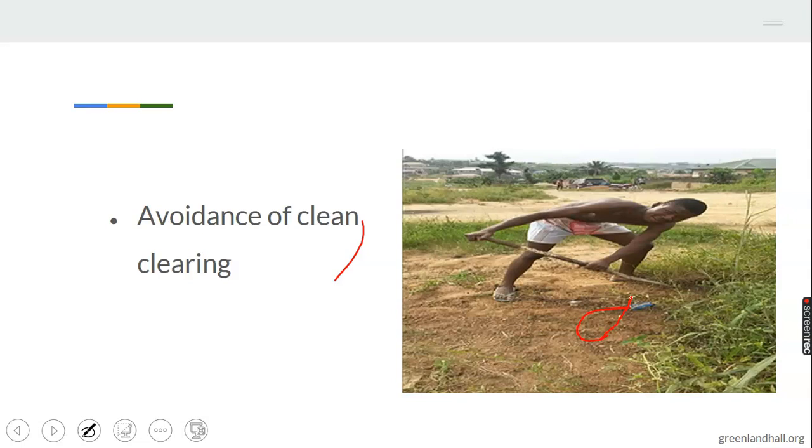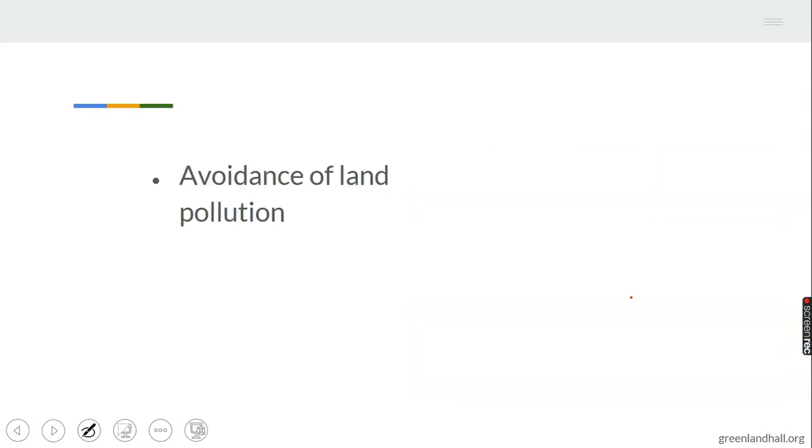That can expose the soil to direct sun ray, evaporation can take place, and as well erosion can take place. And when erosion takes place on the farmland, it can wear away the topsoil nutrient. Let's take note of that. Then avoidance of land pollution can as well help in conserving soil nutrient.